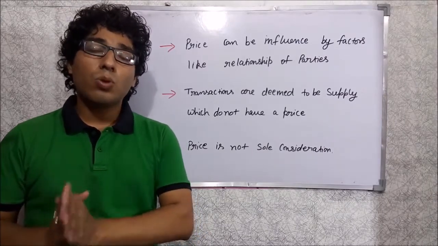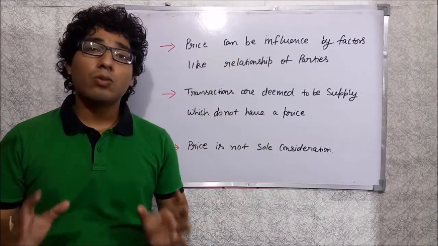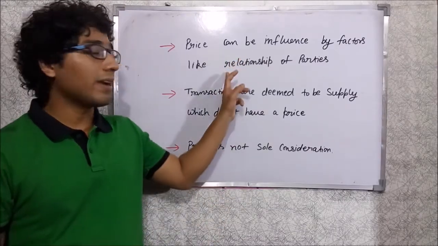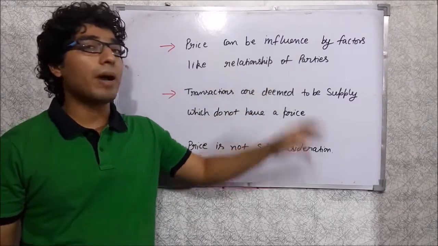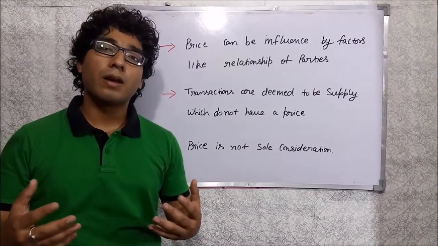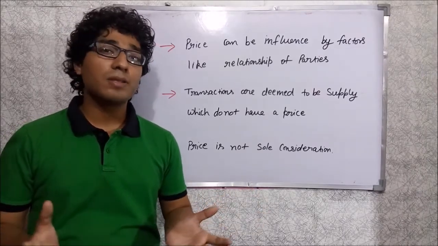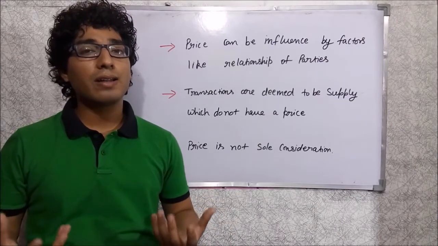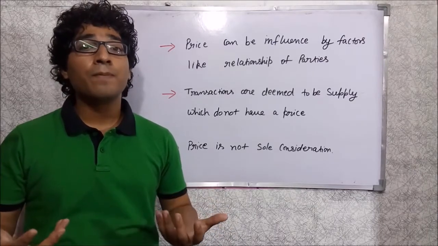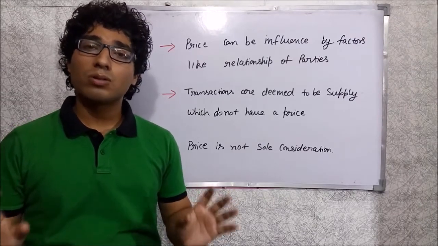In those cases, the first point is that the price can be influenced by factors like the relationship of the parties. When there is a relation between the parties, like family members, employer and employee, or partners in a business, the law says that you are related, and those relations can influence the price of the supply of goods or services.